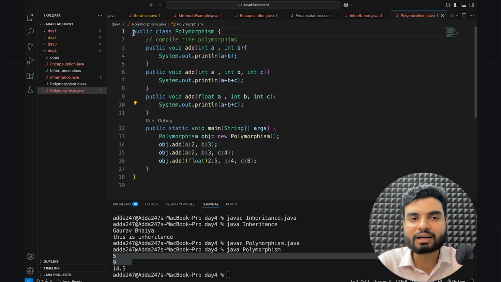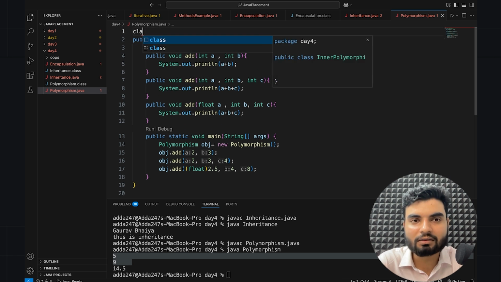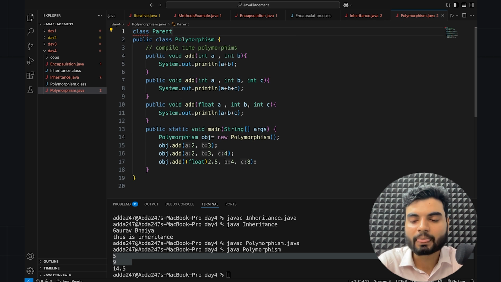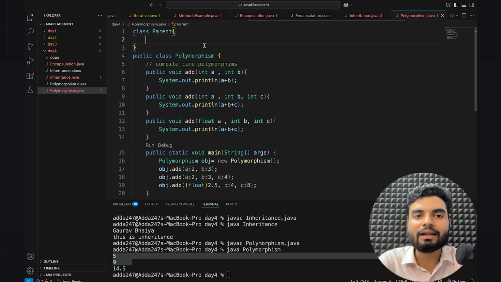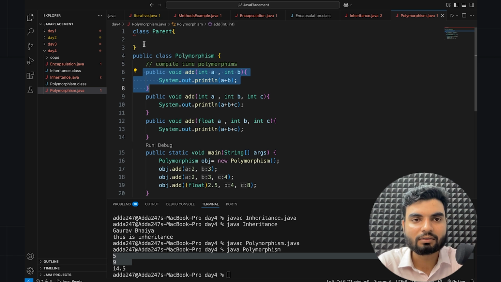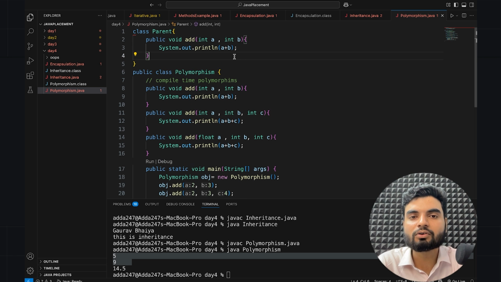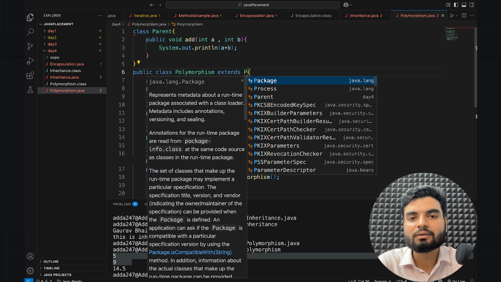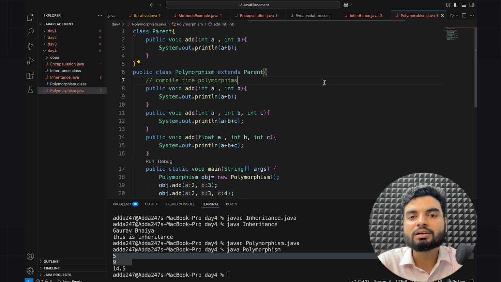So let's say I have another class. I'll define a class here, let's say Parent class. And in this parent class, I have a few methods. Let's say I have an add method there also. The same add method I have here. Look at this. The method I'm having here also and the method I'm having here also. But now if I extend the parent class, now eventually what will happen?